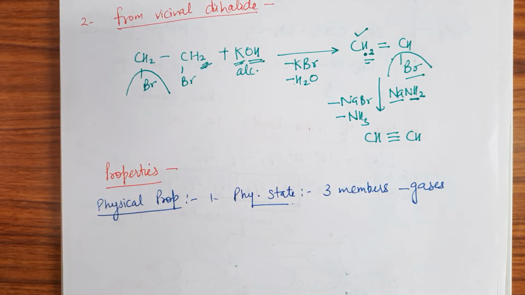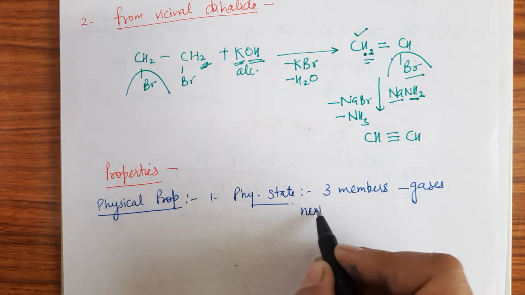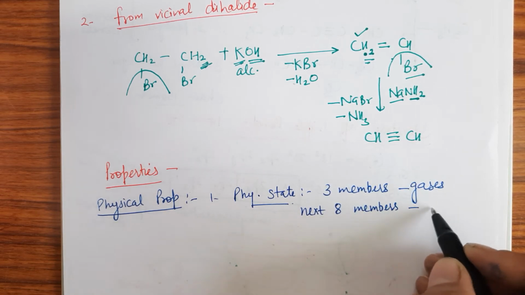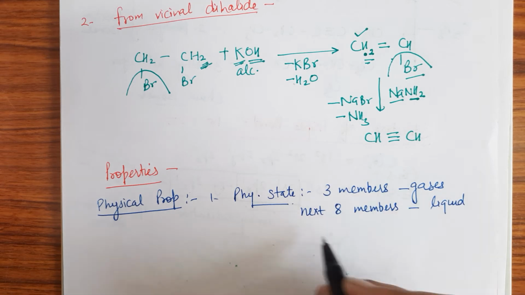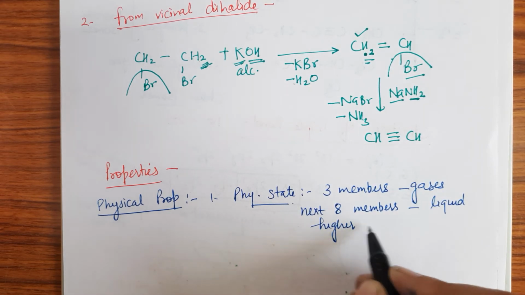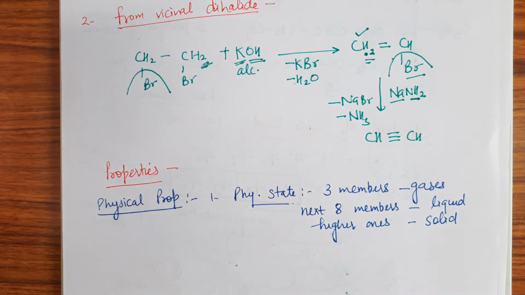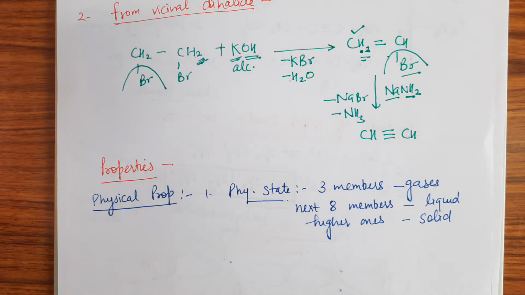The next eight members are liquids, and the higher ones are solid. As we know, as the molecular mass increases, the physical state also changes, because the van der Waals forces also increase with increase in the molecular mass, right?